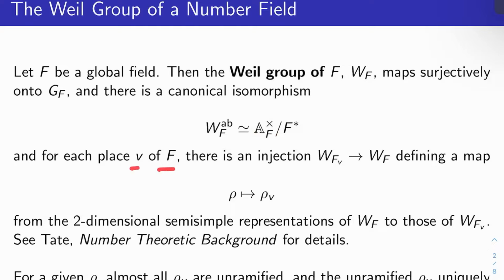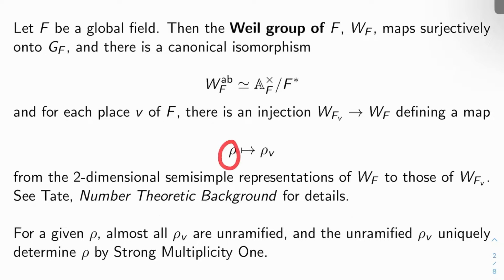And for each place V of F, there is an injection of what we call the local Weil group of F at V into W sub F, which defines a map from rho to what we'll call rho sub V, a kind of big global representation to a local representation at V, from the two-dimensional semi-simple representations of the Weil group of F to those of the local Weil group of F at V. Okay, so these global representations give me local representations. And you can see Tate's number theoretic background, as I said above, for more details on the existence and basic properties of this group.